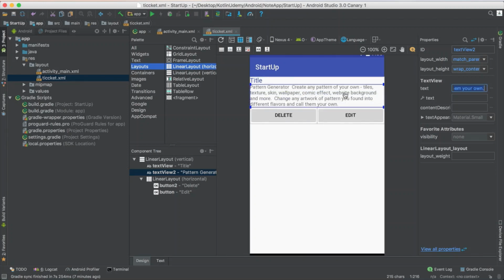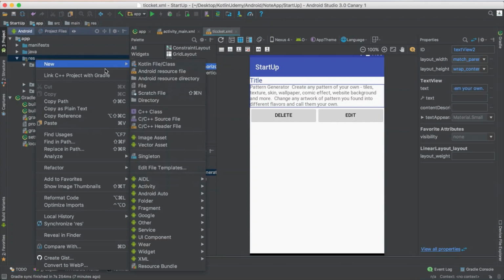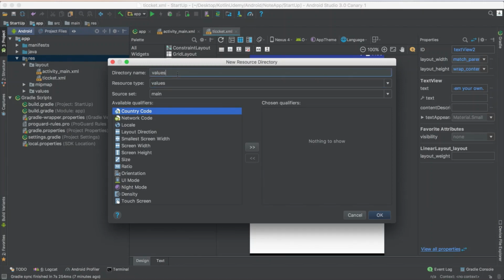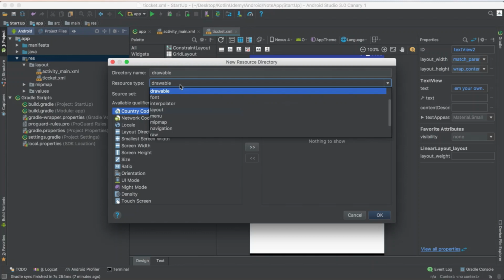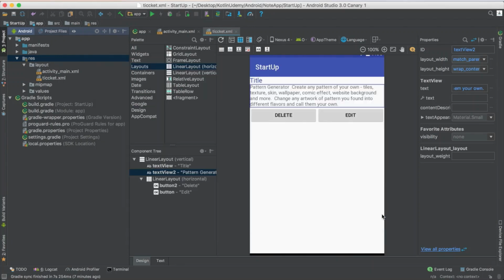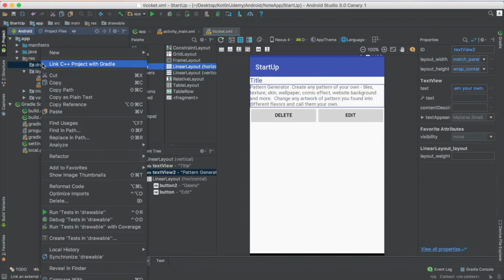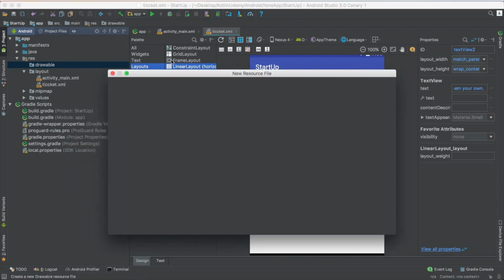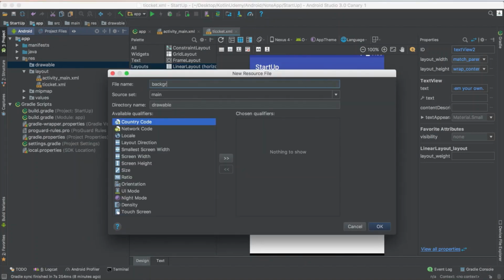Now let me apply some design to this one. So what I need to add is something drawable, a folder drawable. So under the resource directory, I will add a folder and name it drawable. You know why? Because drawable will help me to add some layout. So I would use this one. I would create a new resource directory. I would name it background. Okay, something related to background.